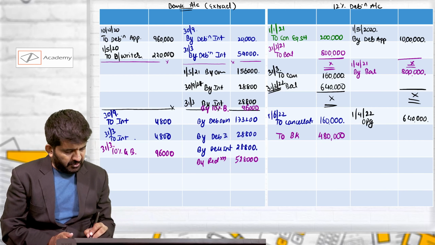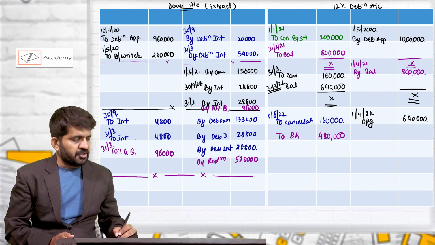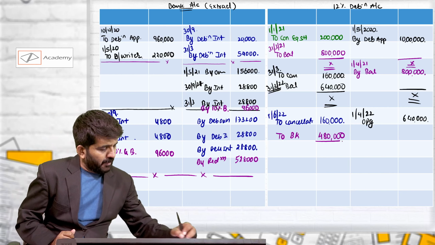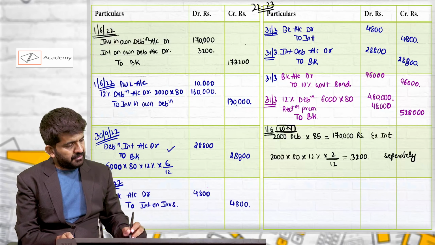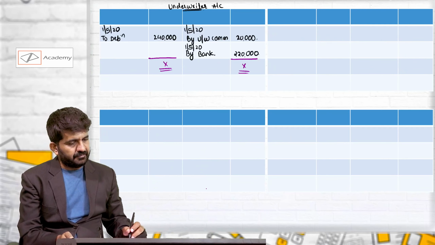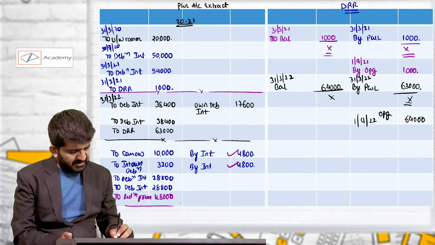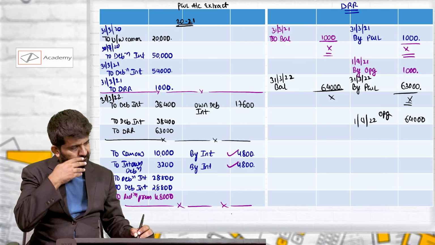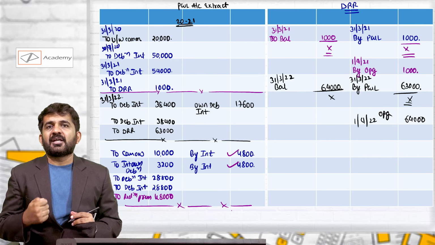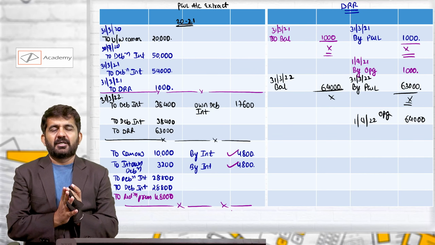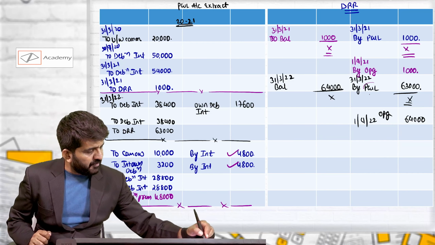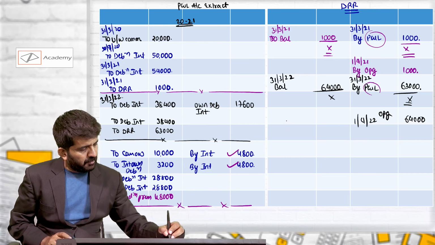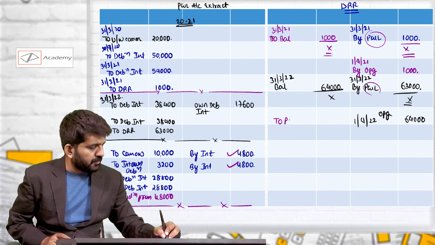Now, this is a temporary account. All the journal entries are over. 12% debenture 6,40,000 will be closed. P&L is just an extract, so no need to close it. DRR, there is a balance of 64,000. Now all the debentures are redeemed. It was created from profit and loss account, so now it will even be closed in profit and loss account.